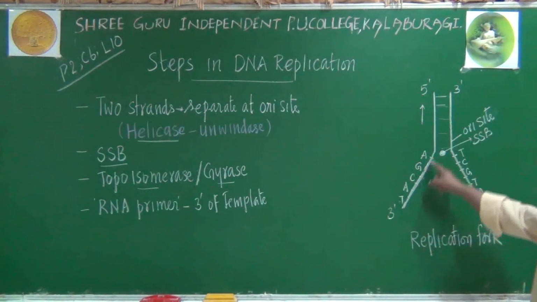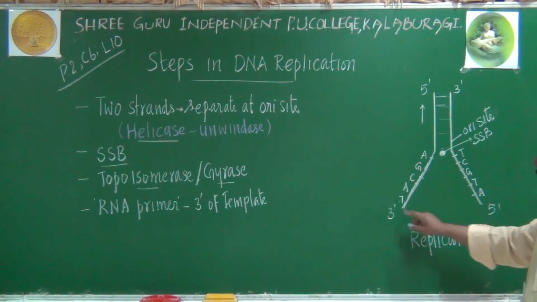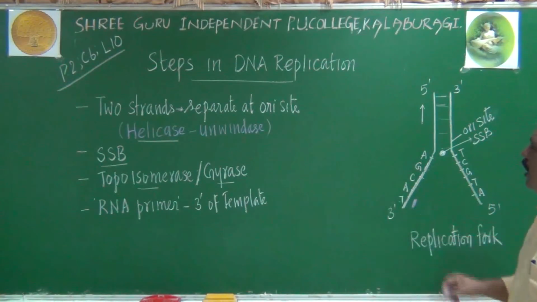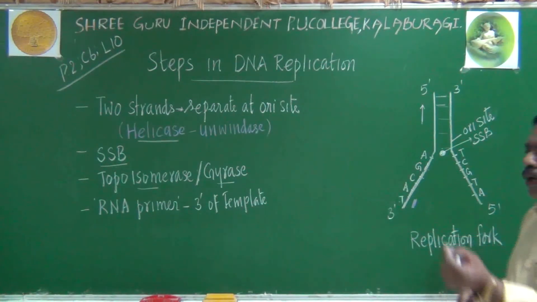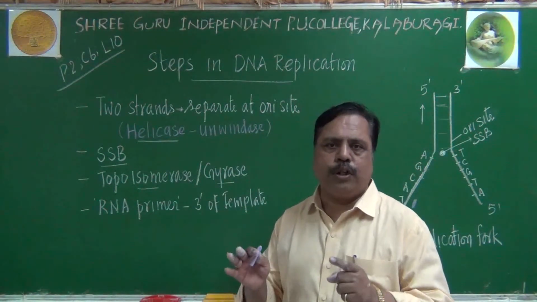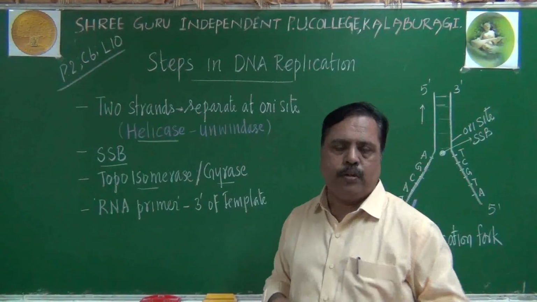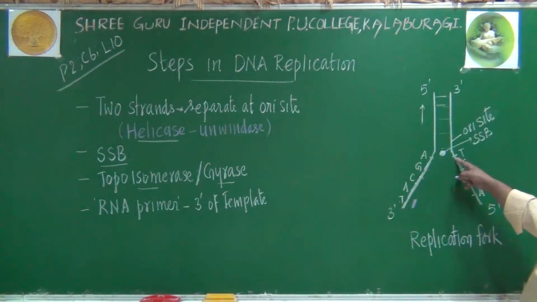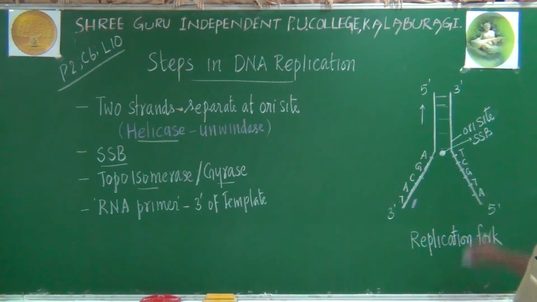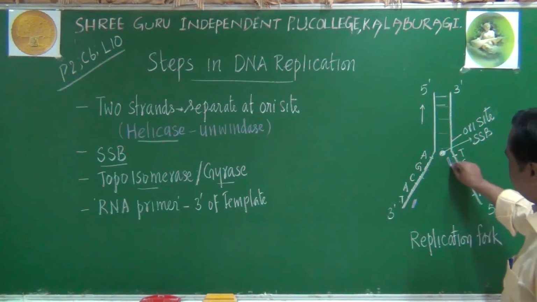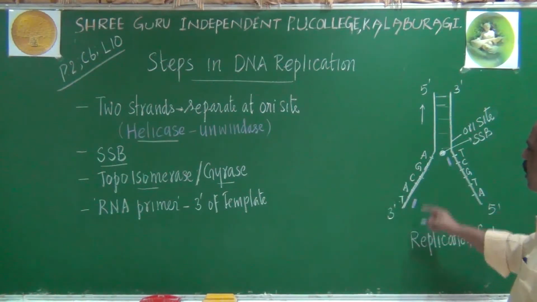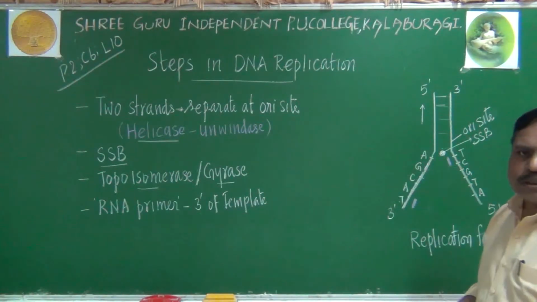Imagine now, for this strand, this is the 3' end. Here one RNA primer will be added. What is that RNA primer? It is a small RNA fragment having 15 to 20 ribonucleotides in it. For this strand, this is the 3' end, is not this the 3' end? From here only we have to start. Here that RNA primer will be added actually. So from the 3' end, RNA primer will be added on both sides.